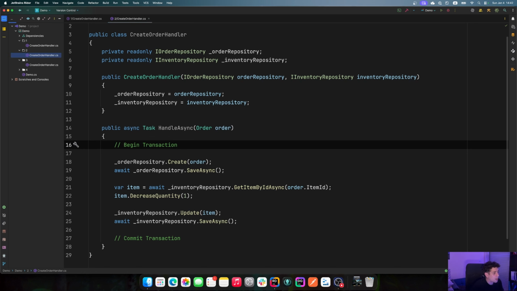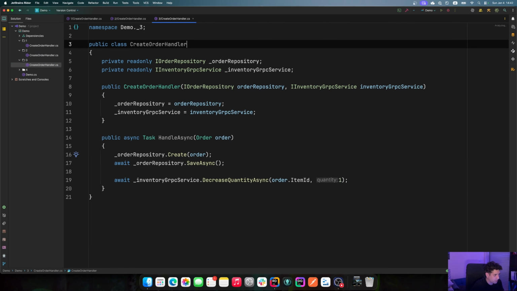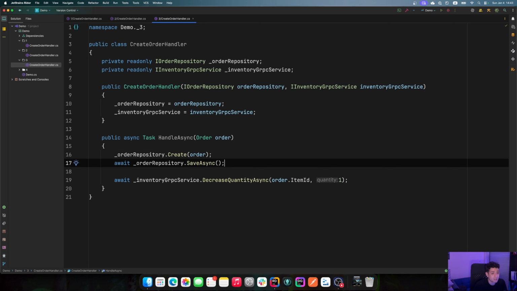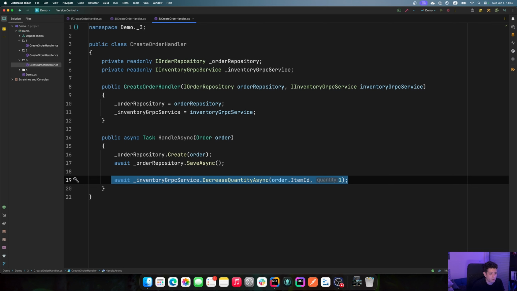So let's go to our third example, create order handler. Now our inventory service is another service, it's not the same application. So we inject an IInventory gRPC service, we create our order, we save that to our database, and then we make a call to the other service through gRPC to decrease the quantity of that item. Again, we have the same problem. If that call fails for whatever reason, maybe it's a network error, maybe the inventory service is down, we also have that inconsistency in our application.